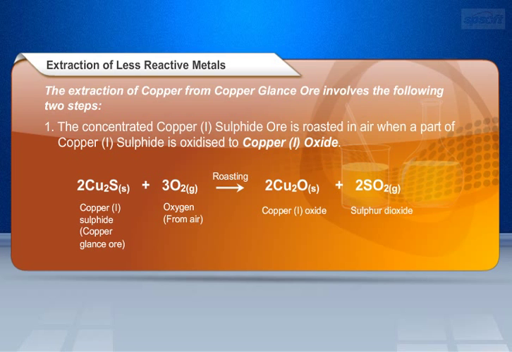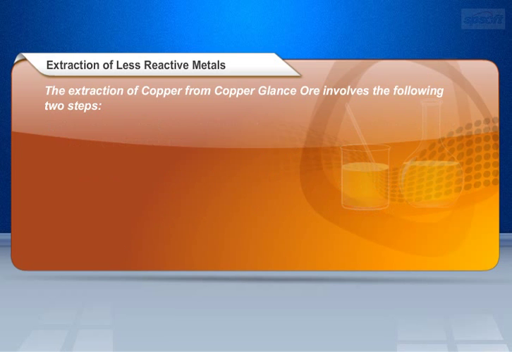The chemical equation is 2 molecules of copper sulfide, that is, 2Cu2S, in the solid state, and 3 molecules of oxygen, that is, 3O2, in the gaseous state, roasting to form 2 molecules of copper oxide, that is, 2Cu2O, in the solid state, and 2 molecules of sulfur dioxide, that is, 2SO2, in the gaseous state.